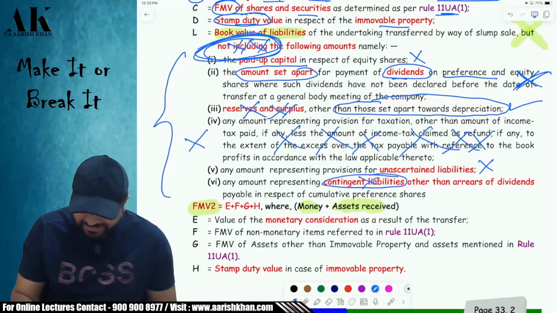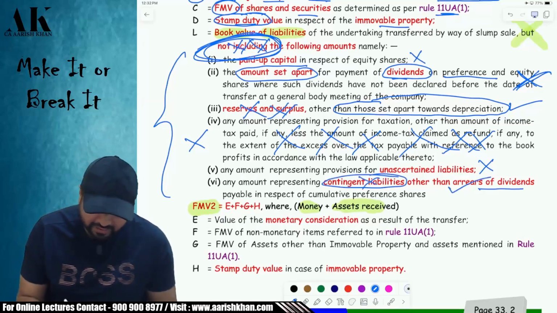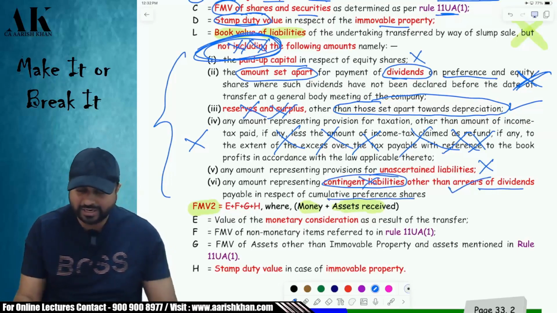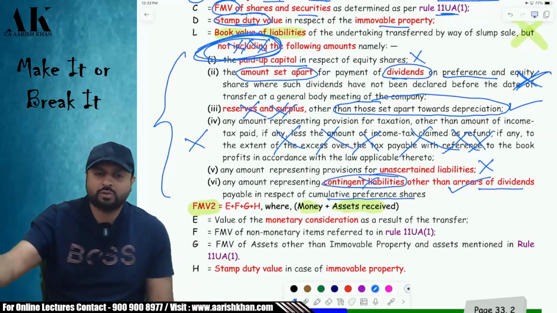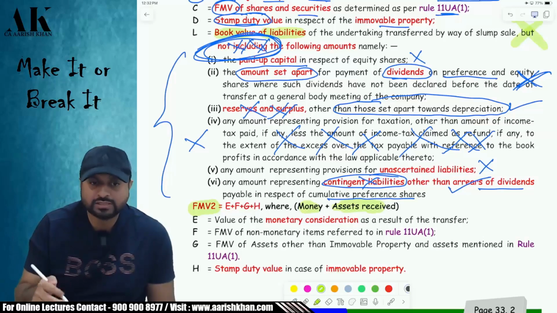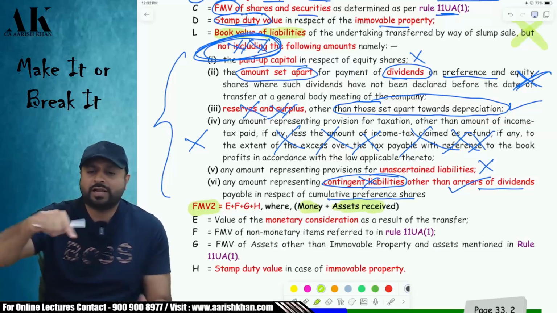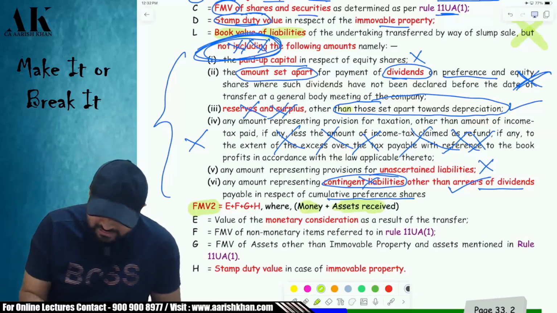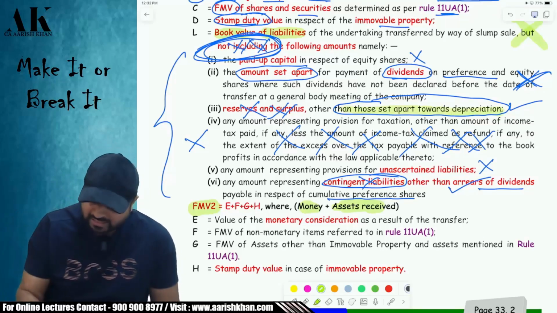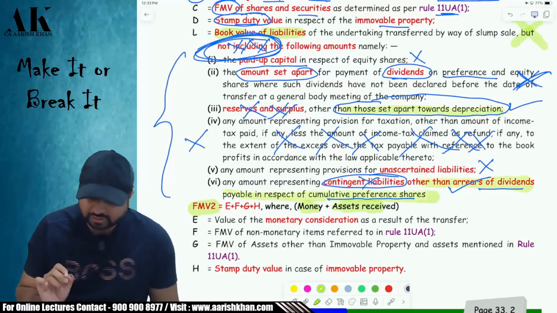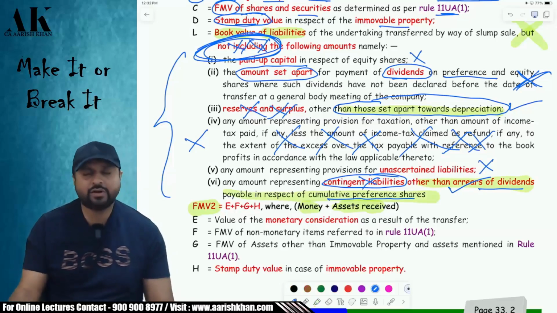Don't take it. But in that, take one thing, that is arrears of dividends payable in respect of cumulative preference shares. So in exclusion also there are two exclusions. Which are the two exclusions in exclusions? An exclusion of an exclusion will be called an inclusion, obviously. You will include this, and this also, which I have marked in green. Now this is your FMV1.